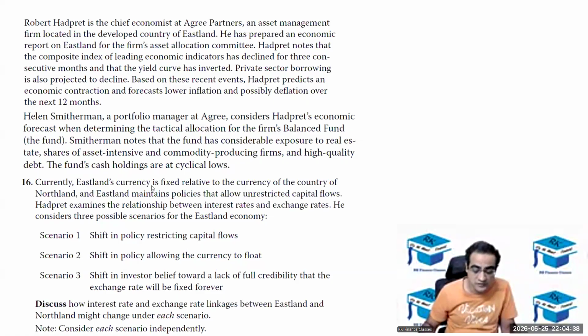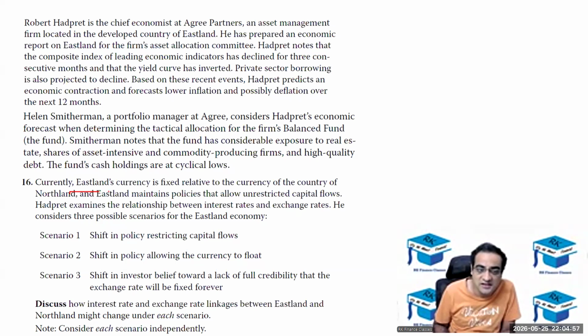Okay, so first chapter, question number 16, capital market expectation. Although I gave you the complete case study, there was no use of the complete case study in this. I mean, the question was self-contained. There was no requirement to go to the case study.